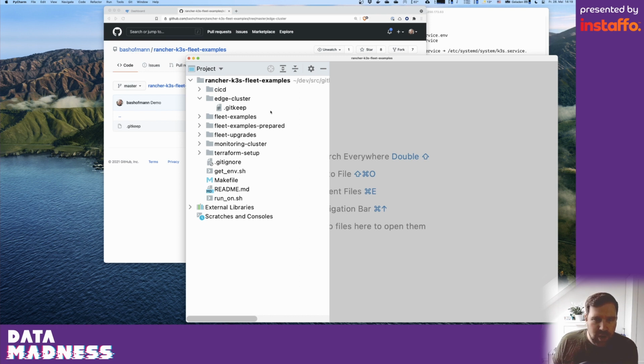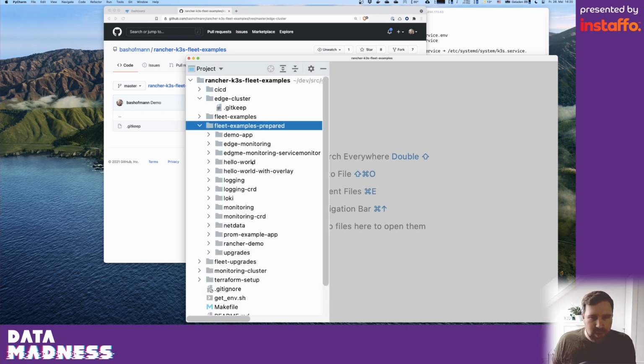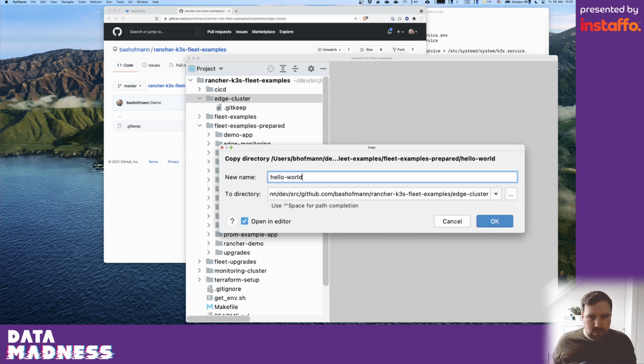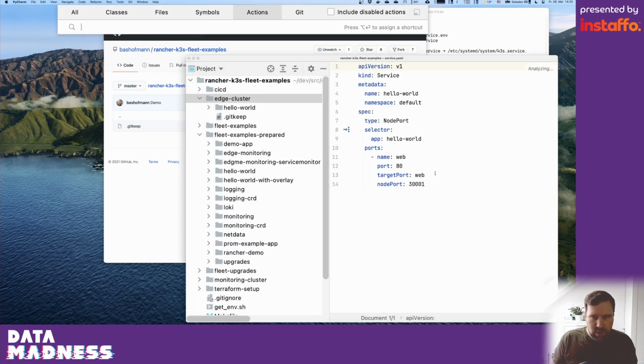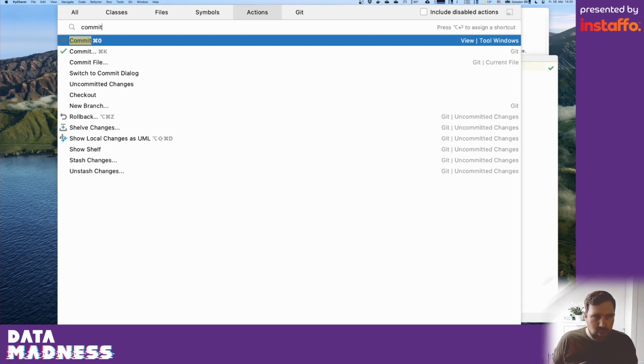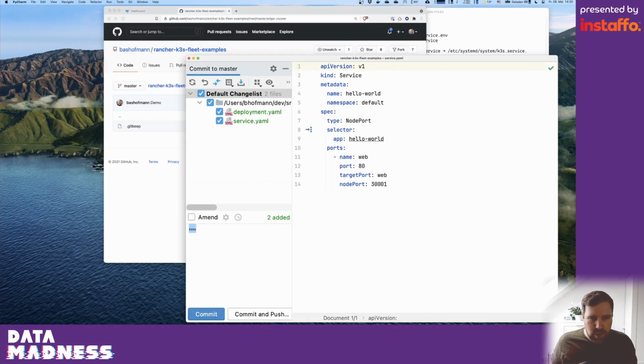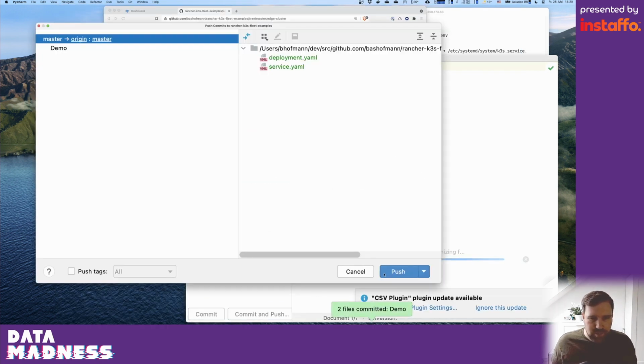So here I have a local clone of the same repository, and you can see the empty Edge cluster folder here. And let's maybe put in a Hello World application. And let's directly commit and push this to GitHub.